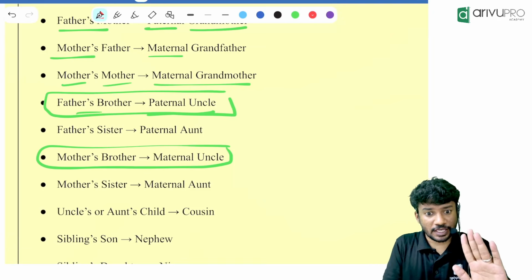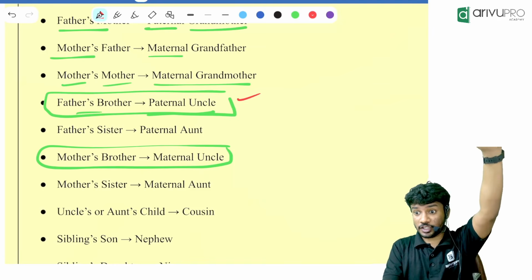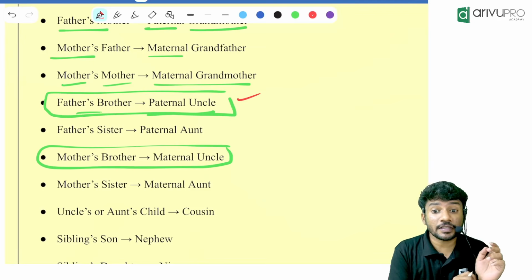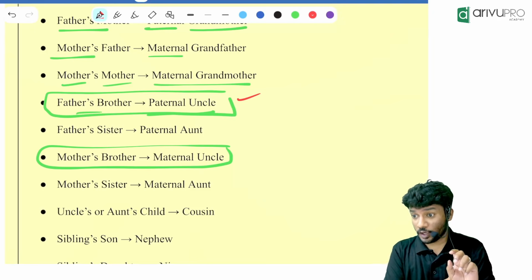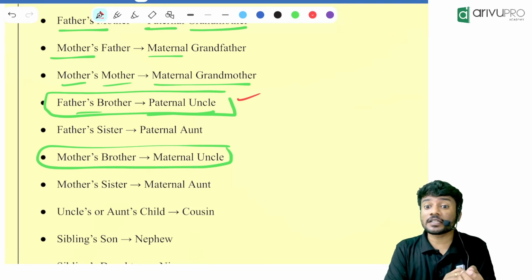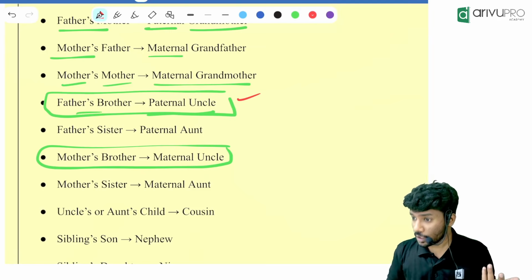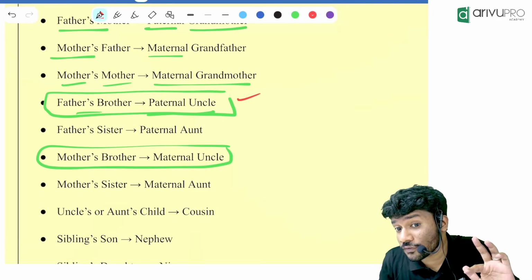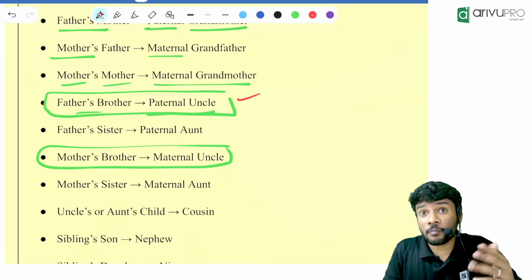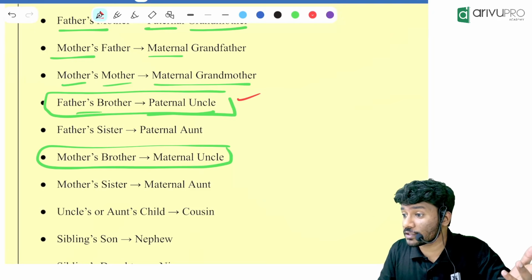Uncle. For example, you have your father, and your father has a brother. That brother is your uncle, paternal uncle. Your mother has a brother. That brother is your uncle on the mother's side, or maternal uncle. What if your father has a sister?